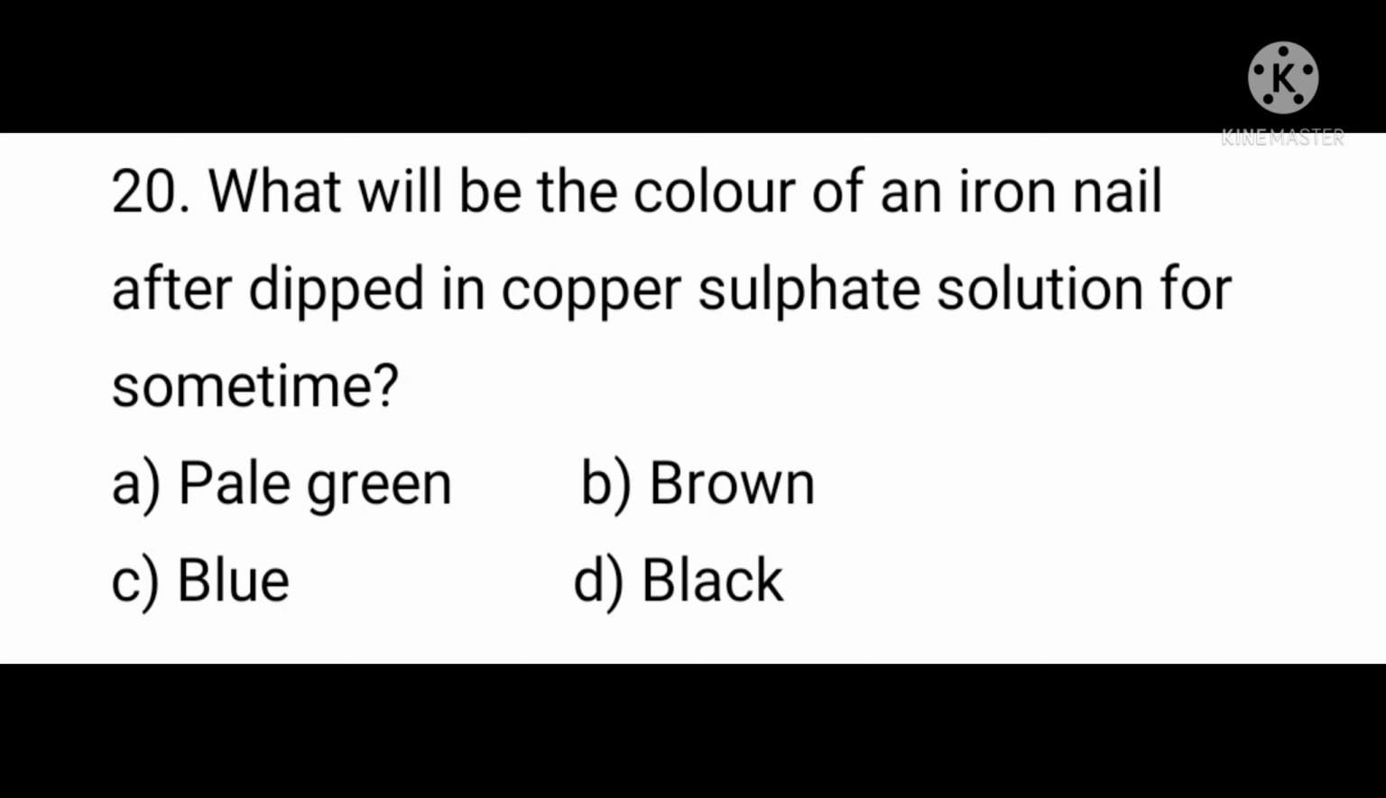Question number 20. What will be the color of an iron nail after dipped in copper sulfate solution for some time? A, pale green. B, brown. C, blue. D, black. Answer is option B, brown.